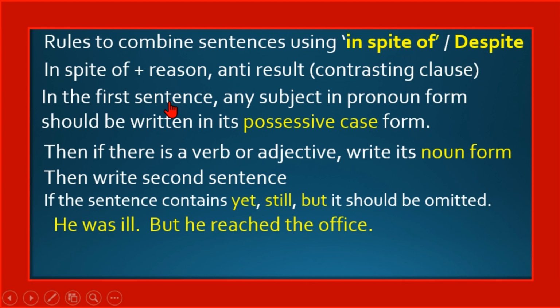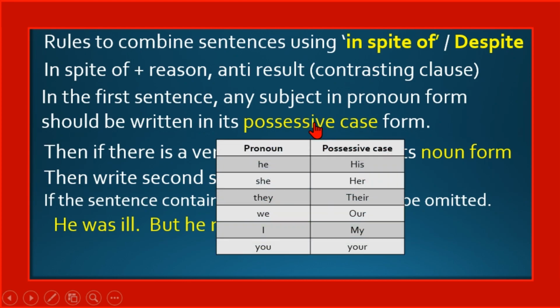In the first sentence, any subject in pronoun form should be written in its possessive case form. Look at this table, pronoun and possessive case. So as you know, he, his; she, her; they, their; we, our; I, my; you, your.